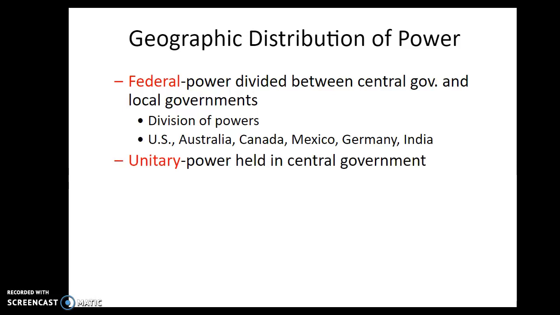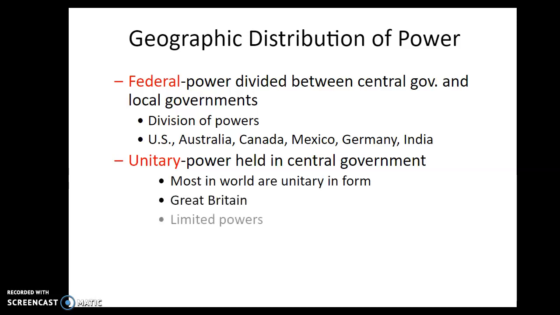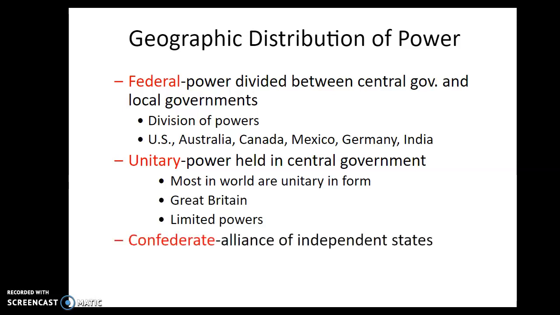Unitary. This is power held in one central government. Most governments in the world are unitary in form. Great Britain is a great example of this. A big knock on this would be they're very limited in powers. For example, in Great Britain, basically they're governing the entire country, but they don't know what's going on in the local villages and local towns in England.